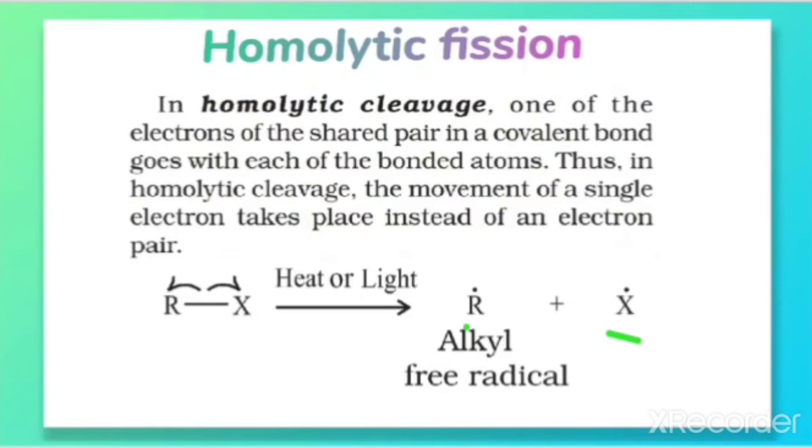Thus, in homolytic cleavage, the movement of a single electron takes place instead of an electron pair. In the case of heterolytic, both the electrons are shifted to one fragment, but here only one electron is shifted to one fragment and the other electron is shifted to the other fragment. That's why it is called homo: equal shifting of electrons takes place to both the fragments. This results in the formation of a free radical. How do you represent the free radical? An alkyl free radical is represented with R with a dot. So this dot represents the free radical.